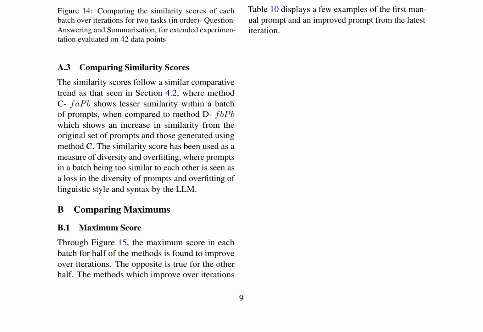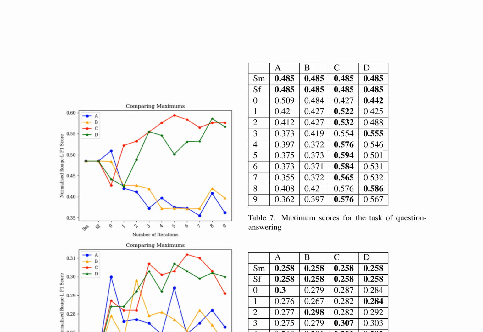In the realm of natural language processing, a comparative analysis of maximum scores across iterations for 3 distinct tasks: question answering, summarization, and dialogue summarization is presented. The findings are elucidated through Figure 15 and Tables 7, 8, and 9, providing an in-depth look into the performance of various models. The data indicates that the models exhibit varying degrees of improvement and stability across tasks and iterations.